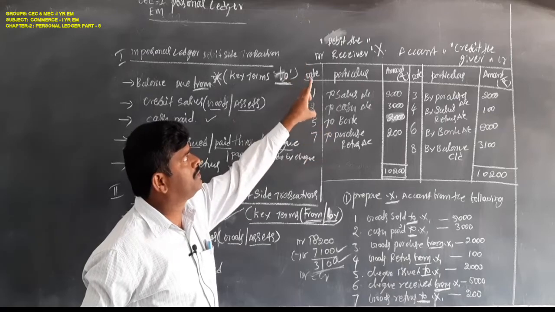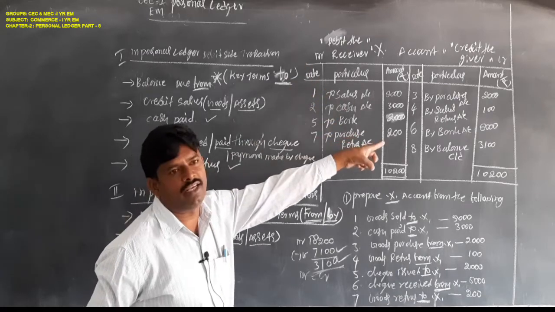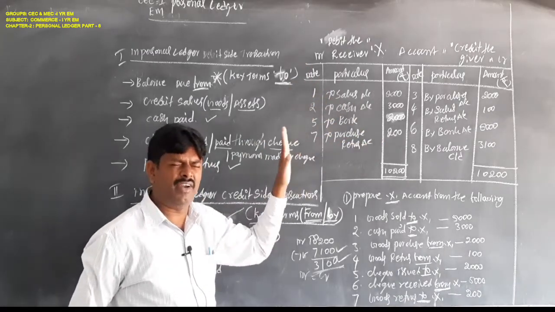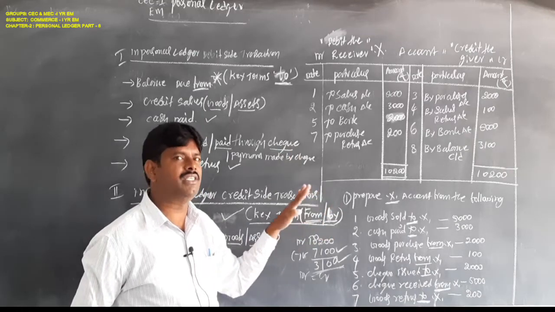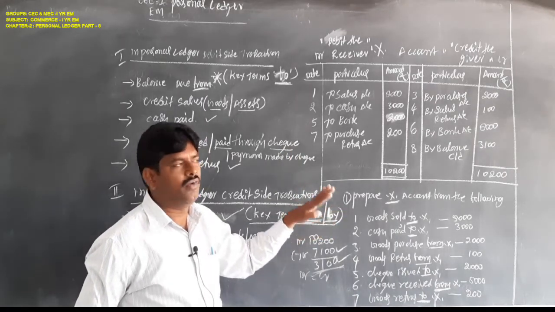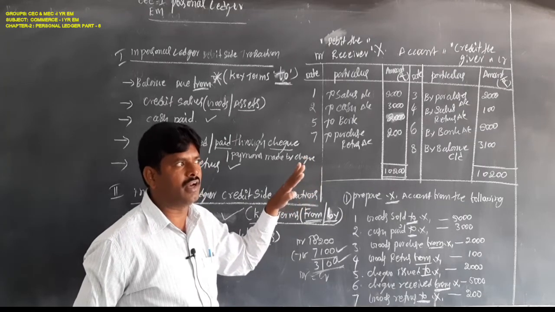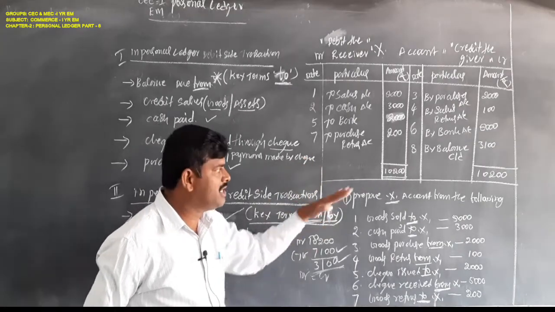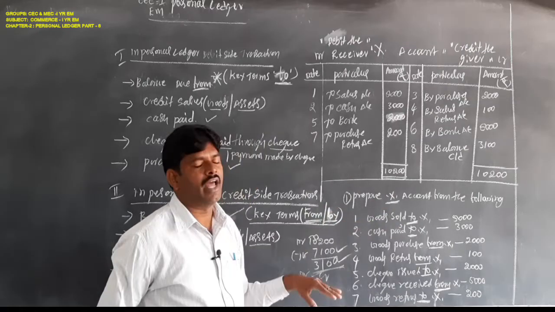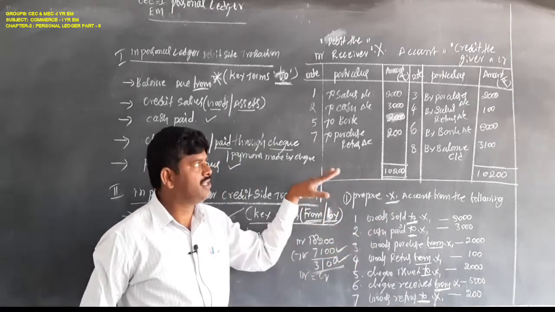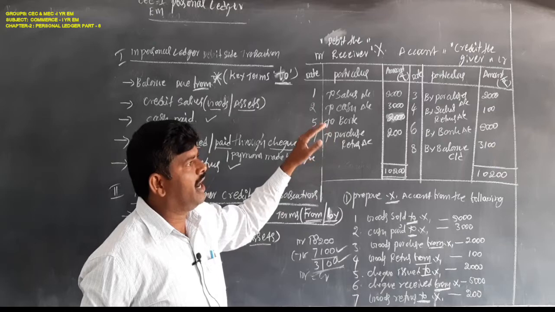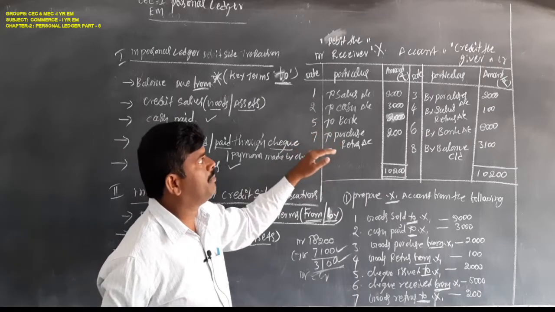You know the personal account principle: debit the receiver and credit the giver. Remember every time whether the person is receiver or giver as per the transactions. That is the main key point to remember.